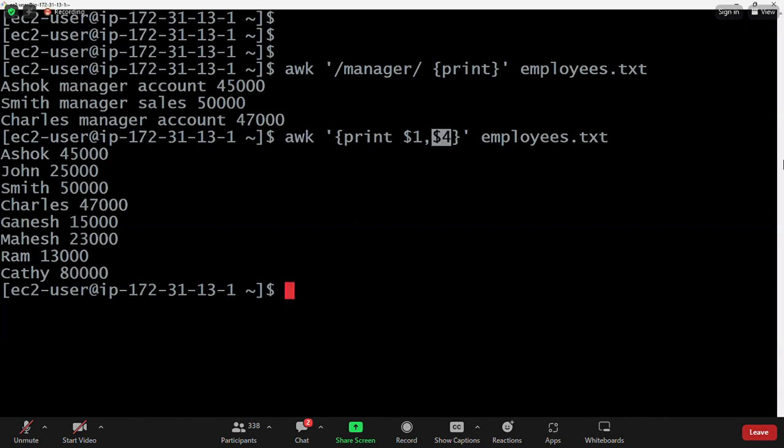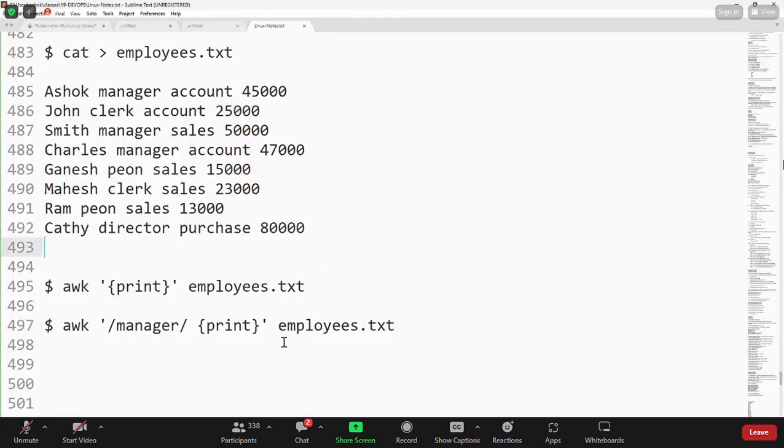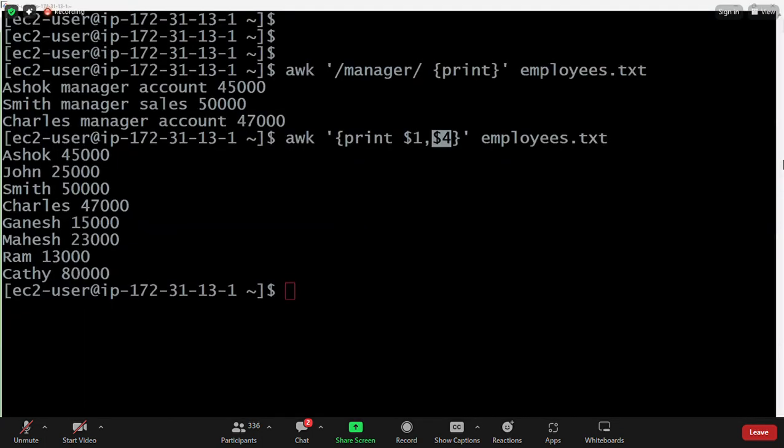I am giving the column numbers here. The first column is employee name, the second column is designation, the third column is department, and the fourth column is salary. So $1, $4: name and salary only I want to print from the file.